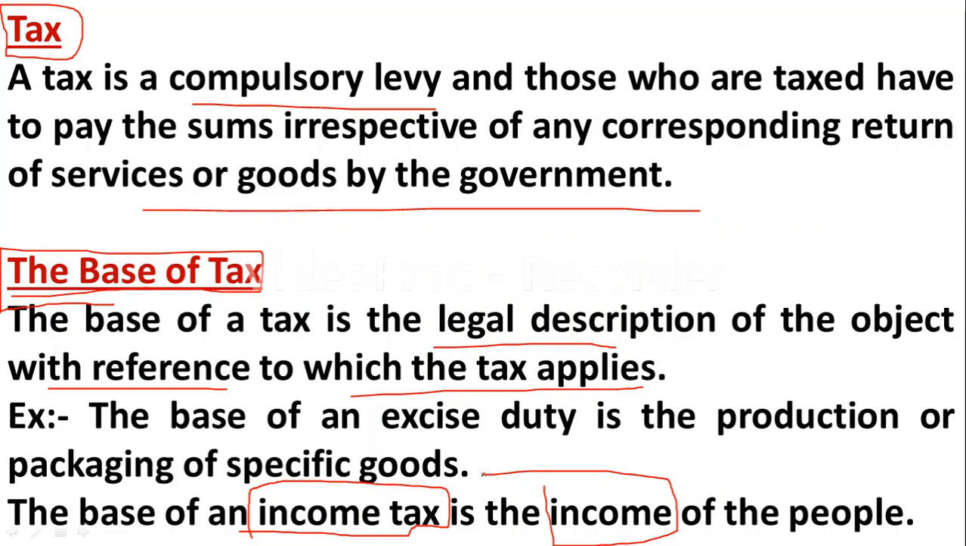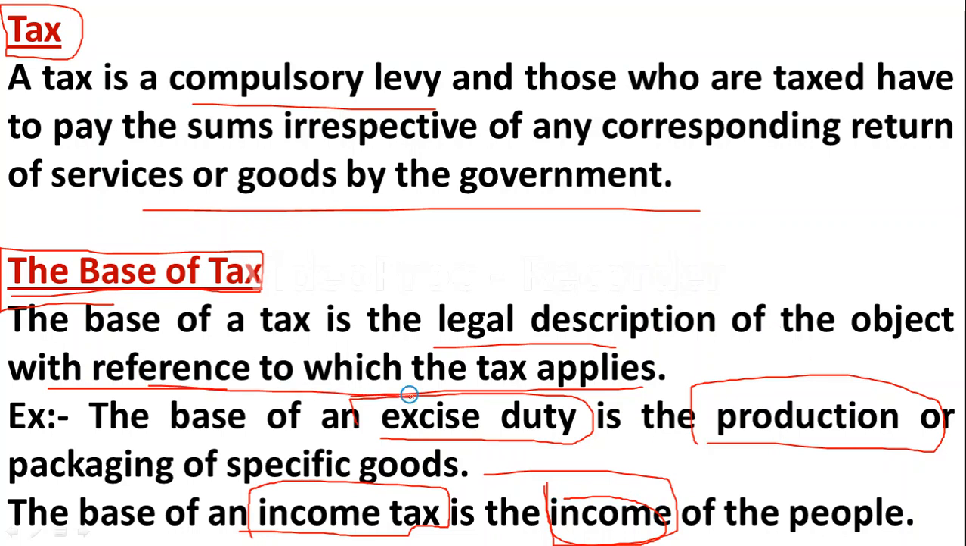It means that the object on which the tax is going to apply is known as the base of the tax. For example, excise duty is imposed on production of goods and services. So in the case of excise duty, what is the base of the tax? Production of goods. In the case of income tax, the base is income. So it is a legal description of the object with reference to which tax is applied, that is, on what basis the government applies the tax. That is known as the base of tax.